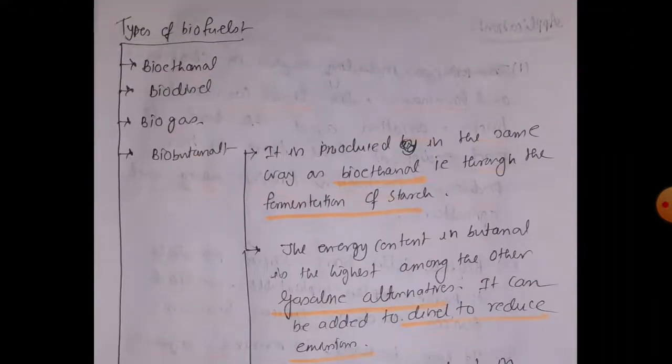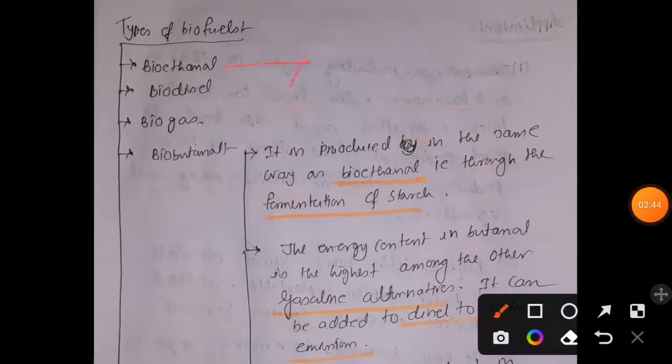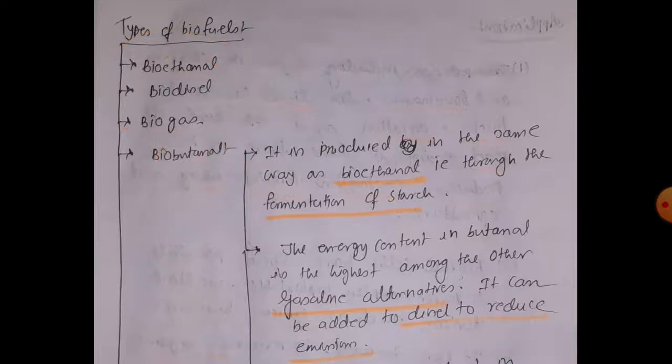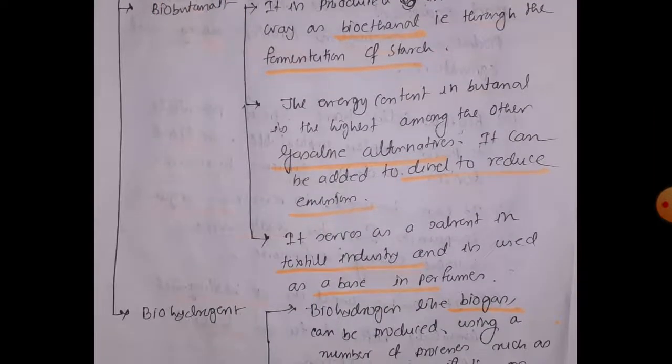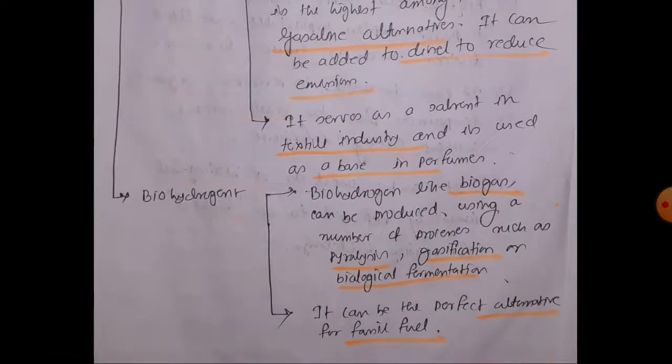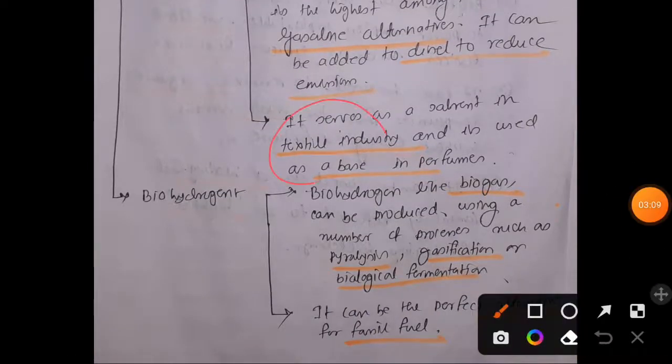So that was the topic of types of biofuel. We will discuss bioethanol, biodiesel and biogas in separate videos. And in biobutanol, we have talked about how it has a high energy content, the highest as compared to other gasoline alternatives, and it can be added to diesel to reduce greenhouse gas emission, and it serves as a solvent in textile industries and is used as a base in perfume industries.